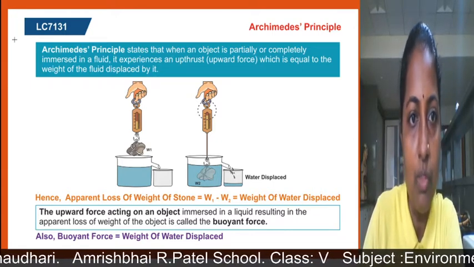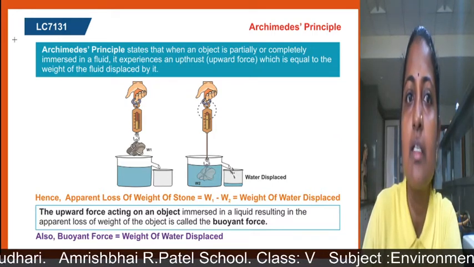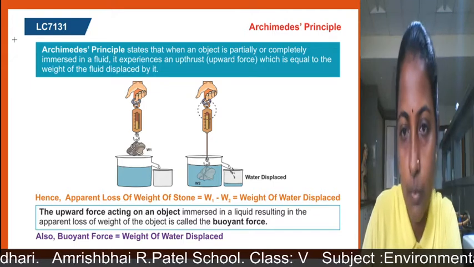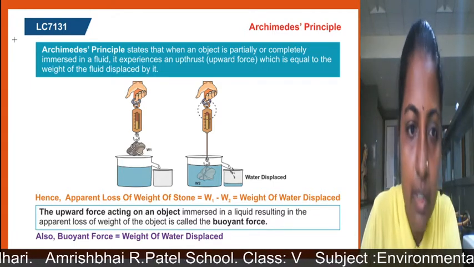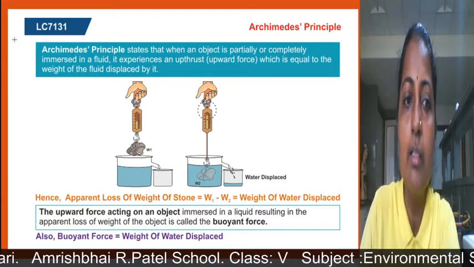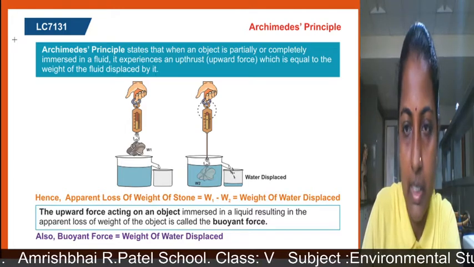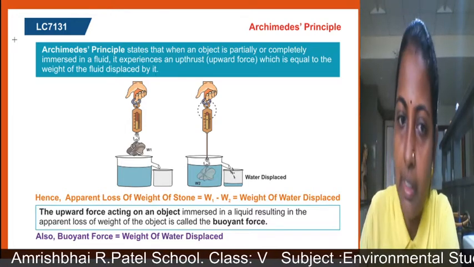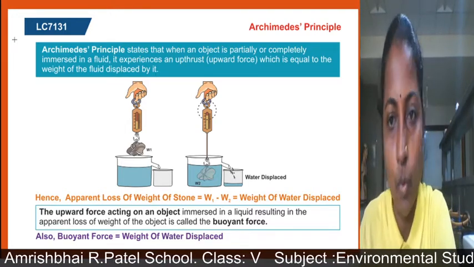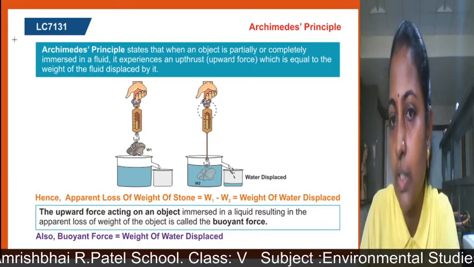And the weight of the fluid displaced is equal to the upward force, the upthrust. The upward force acting on an object immersed in a liquid, resulting in the apparent loss of weight of the object, is called buoyant force. And buoyant force is nothing but the weight of displaced water. How much water is displaced, that is its buoyant force.